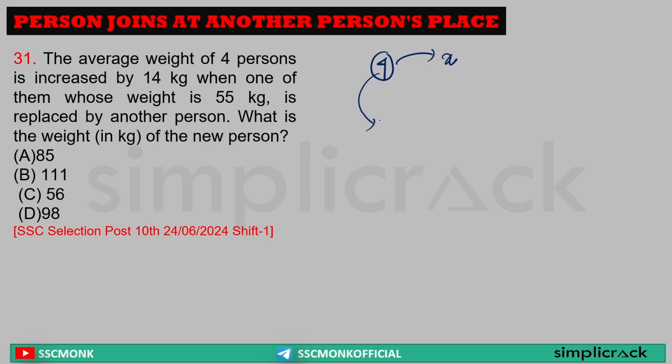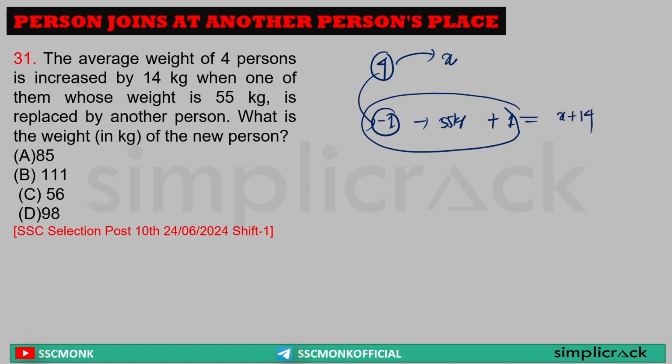In these 4 guys, one guy was leaving whose weight was 55 kg, and in his place one guy joined. And their average is increased by 14 kg. So logically what it is saying, whoever the guy came, he brought 55 kg plus the additional 14 kg for all the 4 guys, that is equal to 56. So the weight of that 4th guy who replaces is equal to 111 kg.